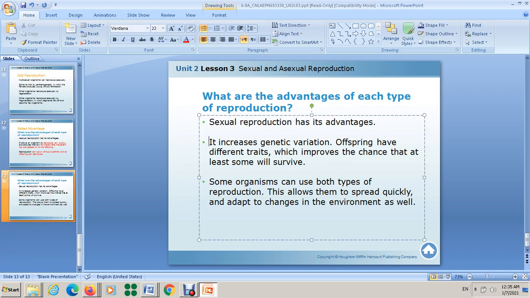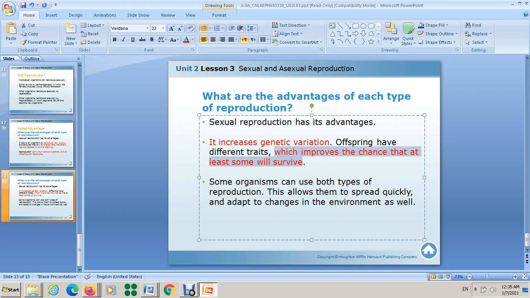It increases genetic variation. Offspring have different traits, which improves the chance that at least some will survive.